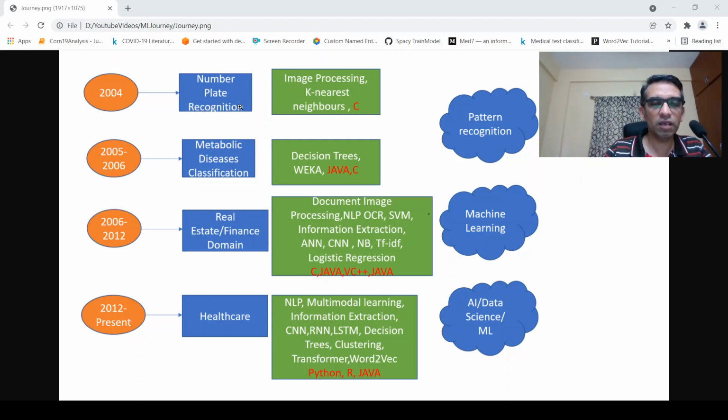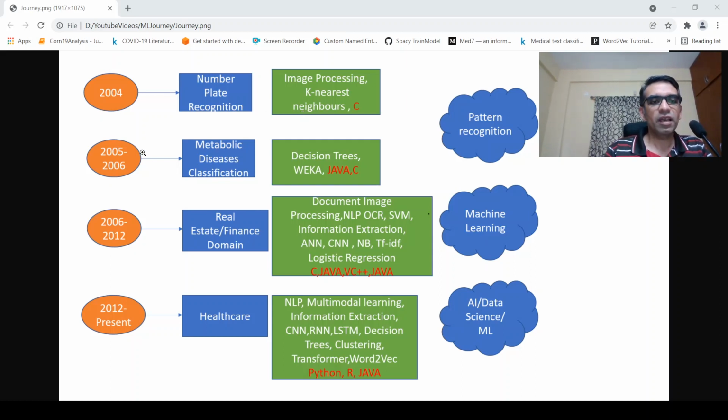So once the digits were segmented, I had to identify them, right, as 0 to 9 and alphabets. Okay, so for that, at that point of time, I used k nearest neighbors, and the entire programming was done in C programming language. Okay, so at that point of time in 2004, this area was known as pattern recognition, basically identifying patterns in data. So this was my initiation into the world of machine learning.